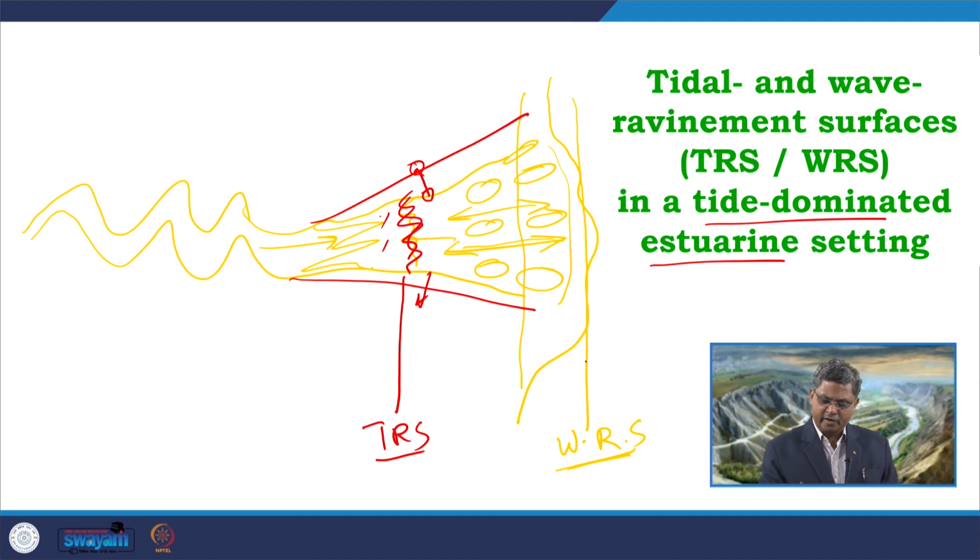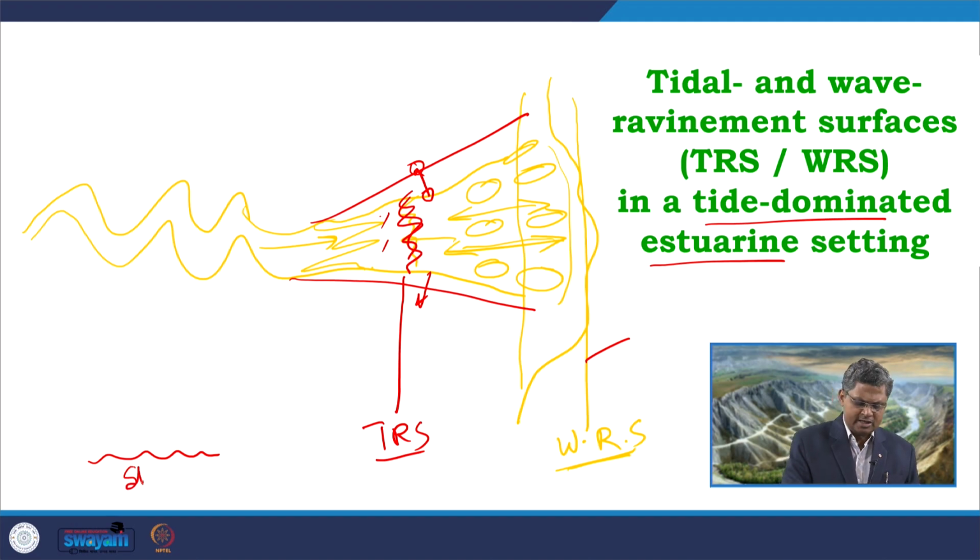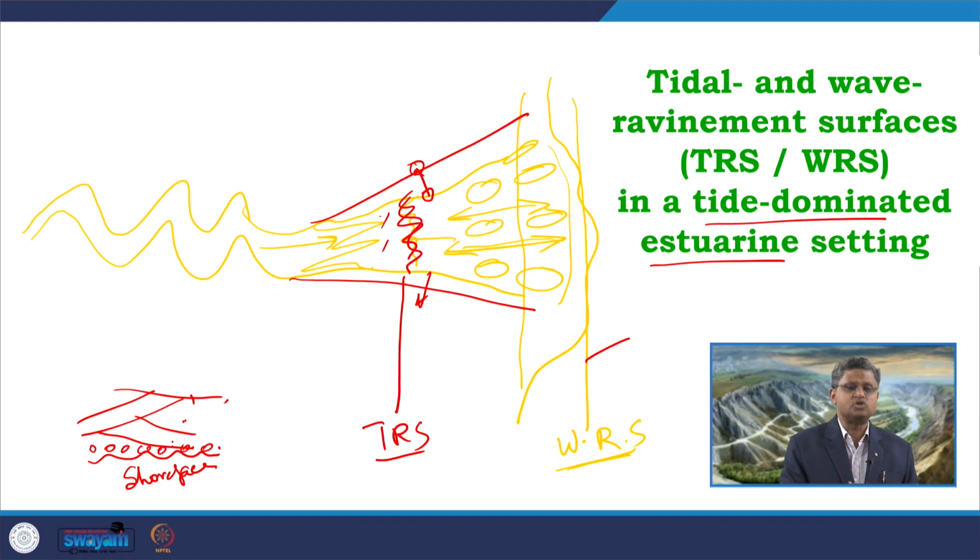Say for example, over here, if I look at this wave refinement surface, what we expect below this wave refinement surface, which is an erosional surface, normally the shore face deposits will be present, and above this what we expect, some tidal bars, and these bars will start with some lag deposits, some erosional lags, which you commonly call as the transgressive lag deposits.